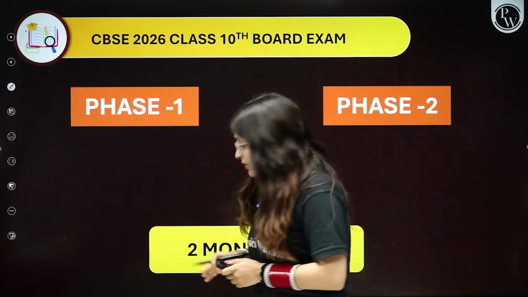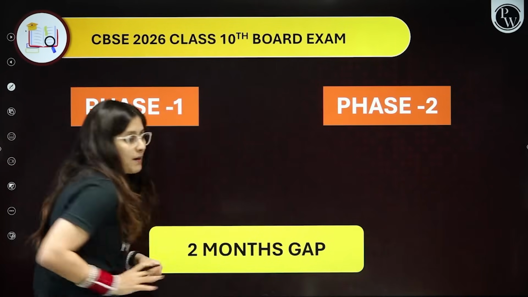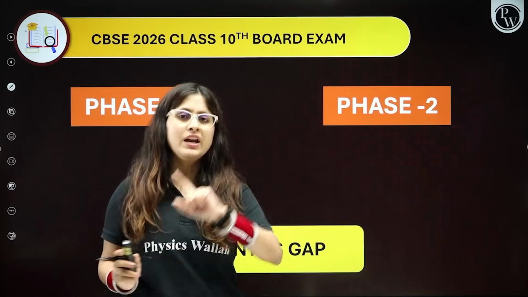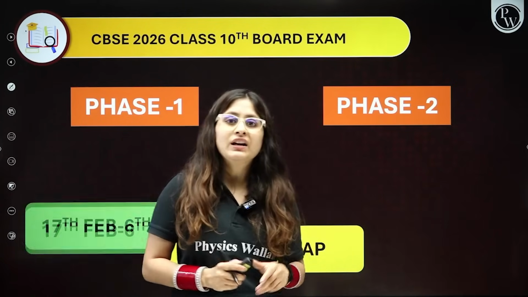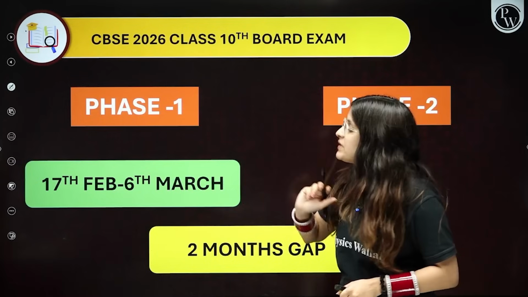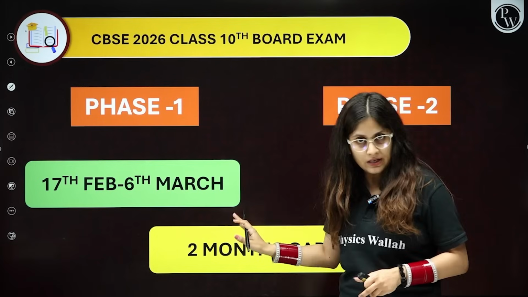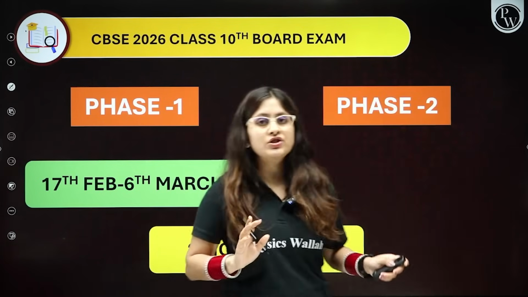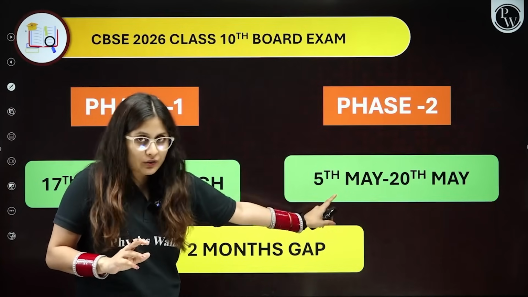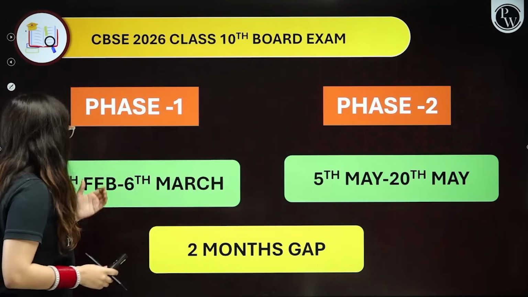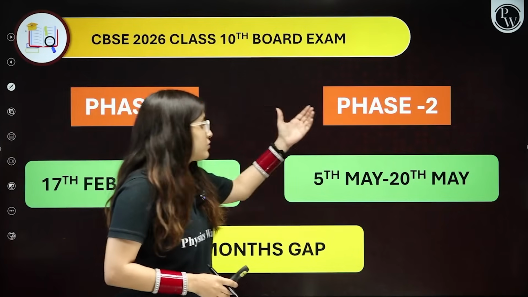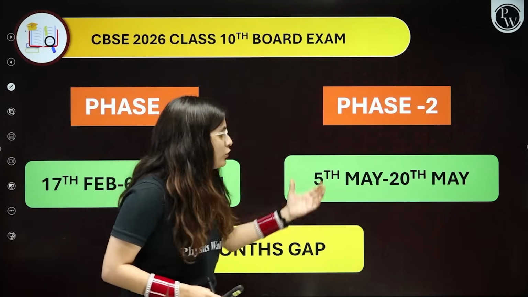Now we are considering when the phase 1 exam would be there and when the phase 2 exam would be there. There is a 2 months gap between the phase 1 examination and the phase 2 examination. What are the final dates? In phase 1, the examination would be held from 17th Feb to 6th of March, and the phase 2 examination is going to be held from 5th May to 20th May. We are discussing 2026, right?